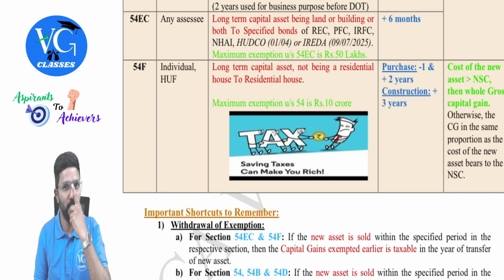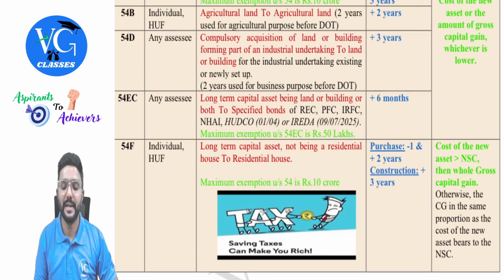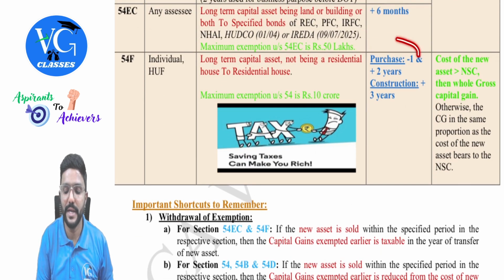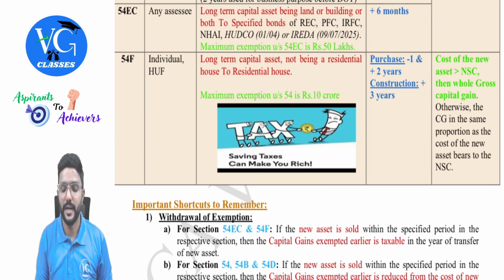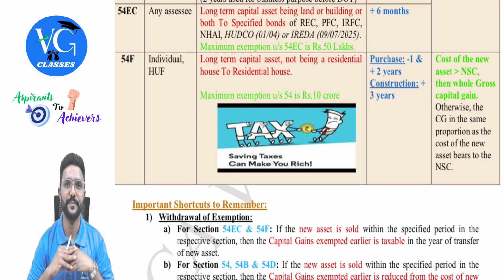Residential house. Sir, within what time? Same timeline as 54. One year before or 2 years after the date of transfer. And if it is a construction, within 3 years from the date of transfer, the construction has to be completed.